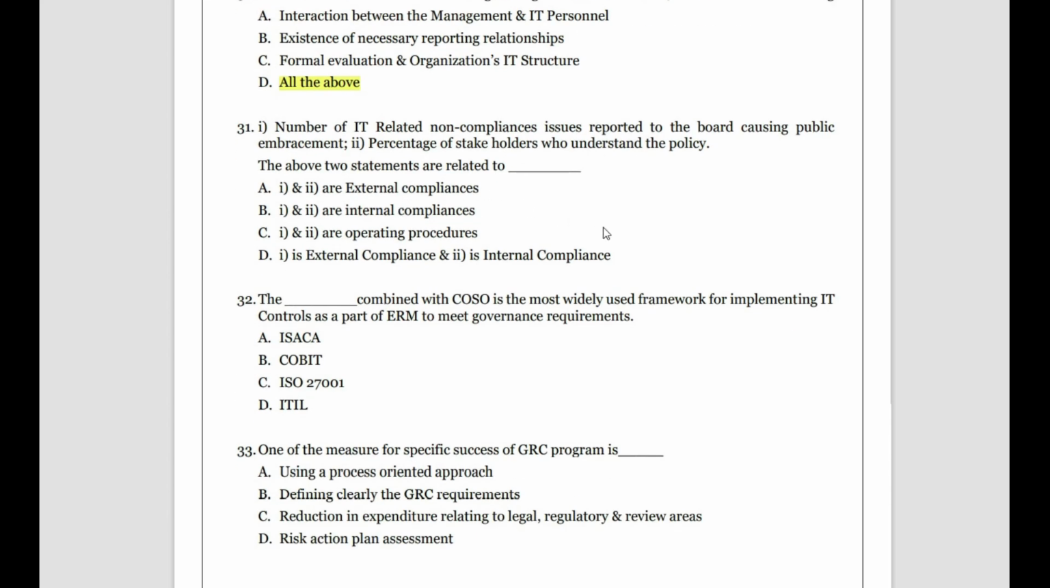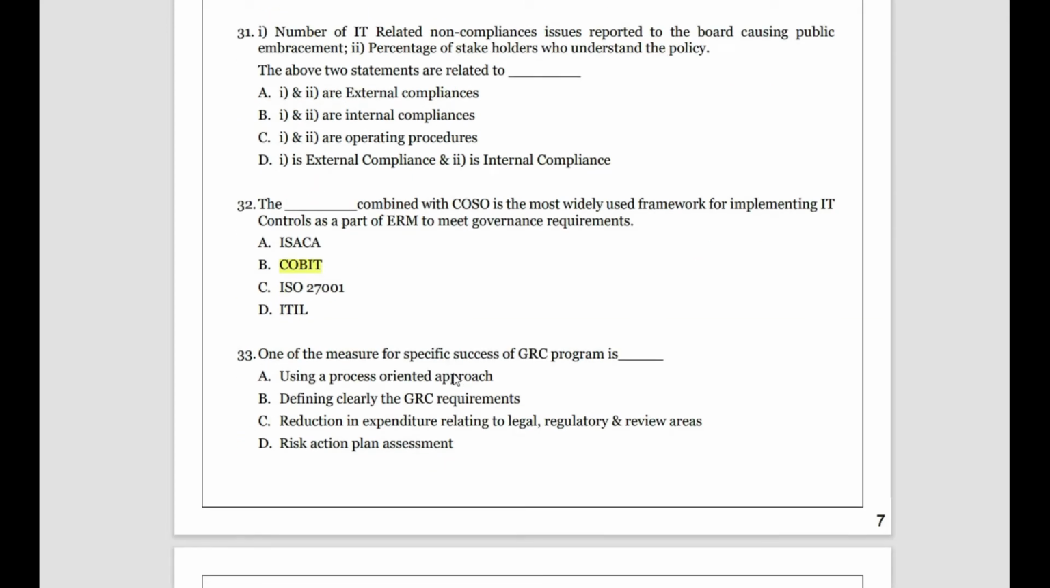Next, dash combined with COSO is the most widely used framework for implementing IT controls as a part of ERM, enterprise risk management, to meet the governance requirement. So you can easily say, ma'am, it's COBIT. Of course, COBIT is the one combined with COSO, Committee of Sponsoring Organizations. Whenever the COBIT comes, say it is a framework, right? It's a framework for implementing IT controls as a part of enterprise risk management. So COBIT is your answer. ISACA is an organization, COBIT is a framework, ISO 27001 is a standard, ITIL is also a framework. So COBIT 5 is for the entire ERM and ITIL is only for a particular part. So that's why COBIT is the answer for this one.